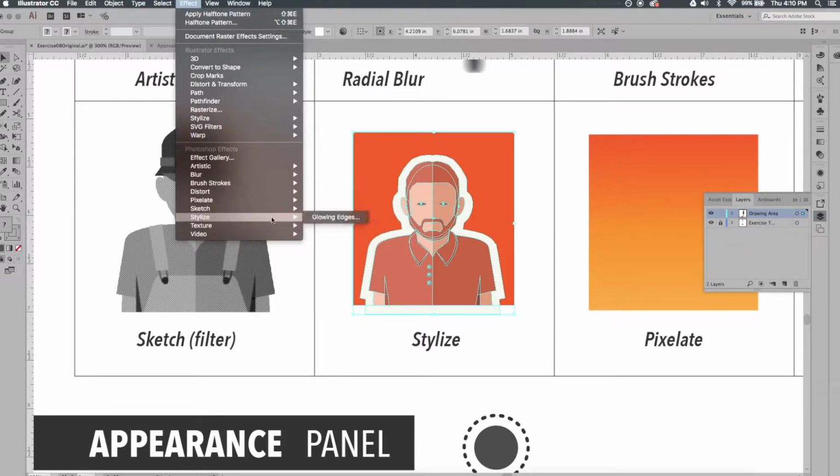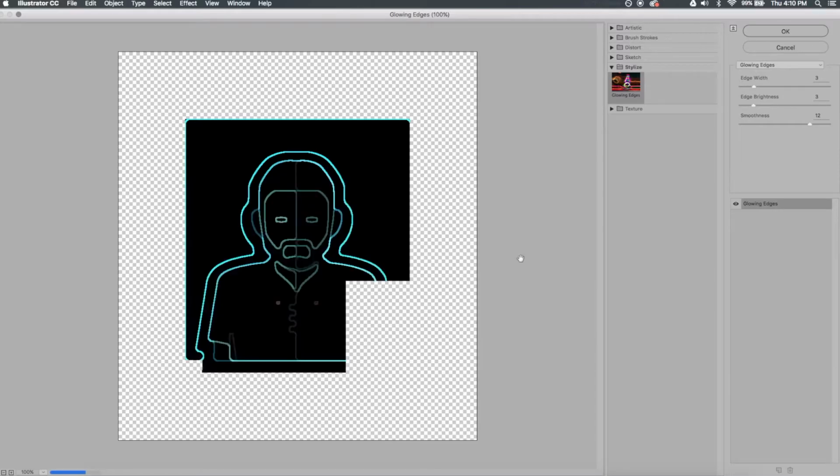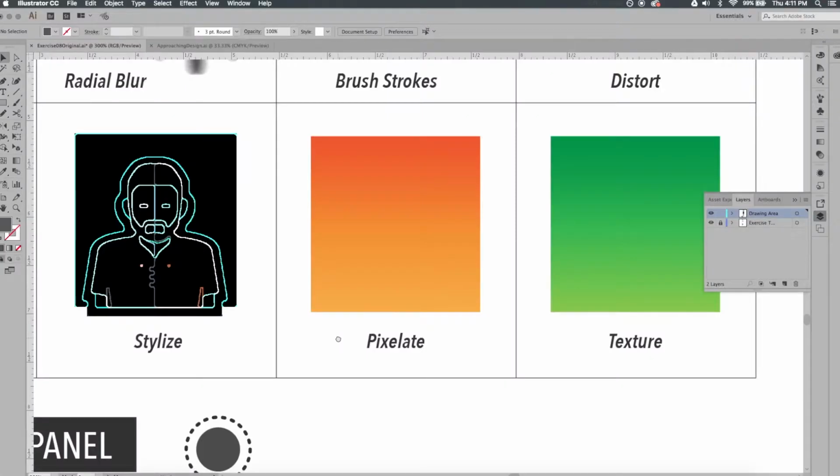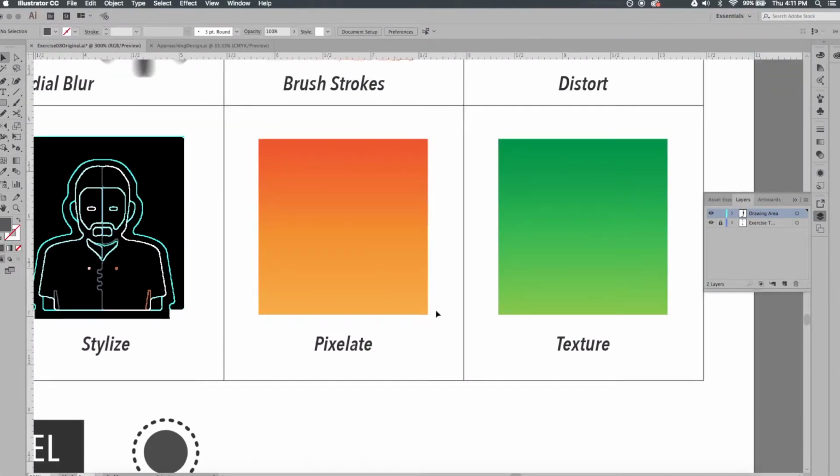All right, so next one, Stylize. Effect, Stylize, and we get one option, which is our Glowing Edges. So if you want this neon looking Tron effect, this is the effect you would use. I'm going to increase the brightness, and I'll click OK. All right, and these next two I think are one of the most used ways of adding texture to your pieces. So we'll kind of go through that.